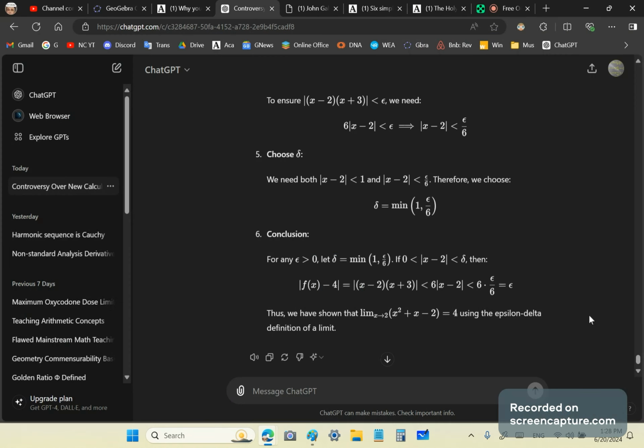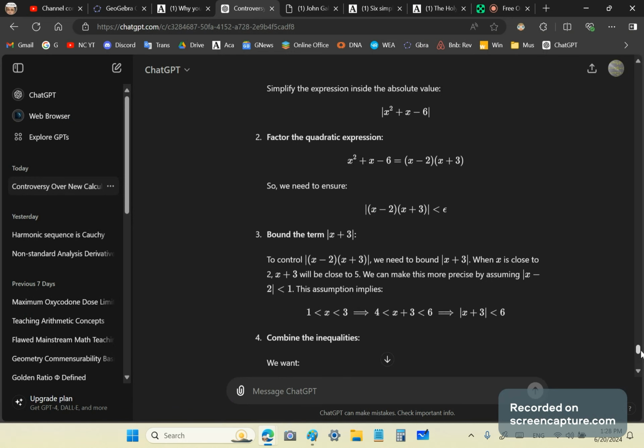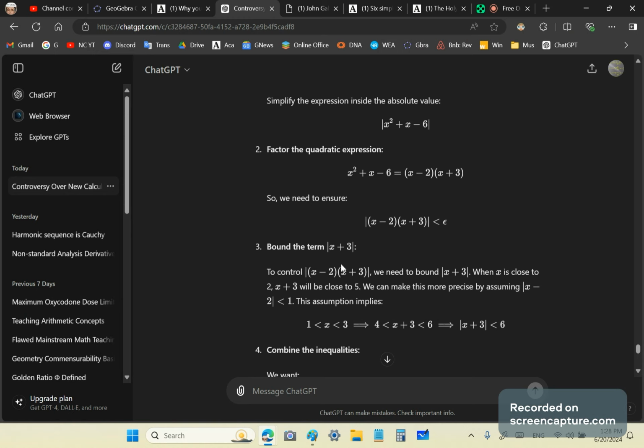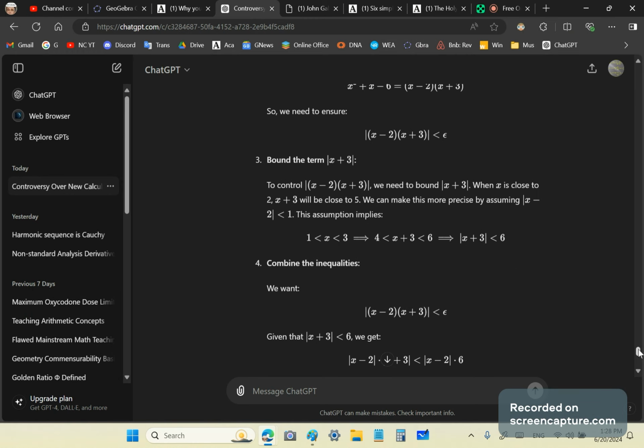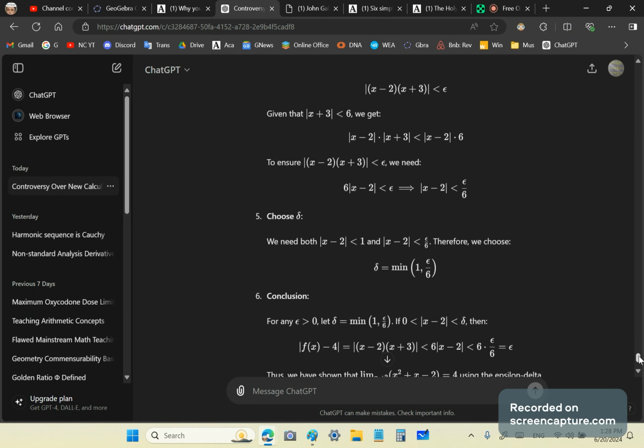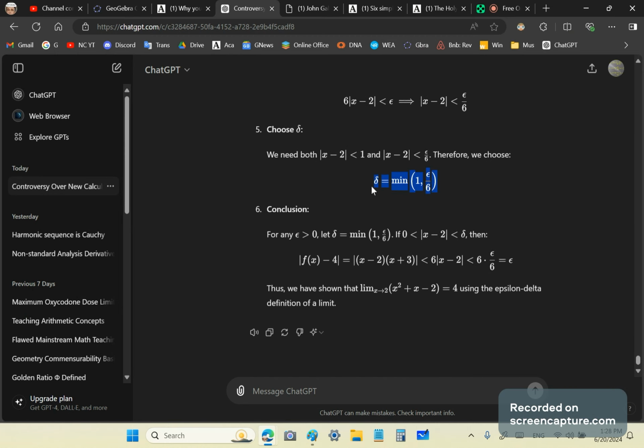It said, let's see here, it says to ensure, let's see how we need to bound the term x plus 3, and to control that expression, we need to bound it when x is close to 2, x plus 3 will be close to 5, blah, blah, blah. So you get all this complicated stuff, which is totally unnecessary, flawed, very error prone, by the way. And as a result, you see the final answer is wrong, okay? So it doesn't matter how much these mainstream people program or pre-train GPT, they still don't get it right.